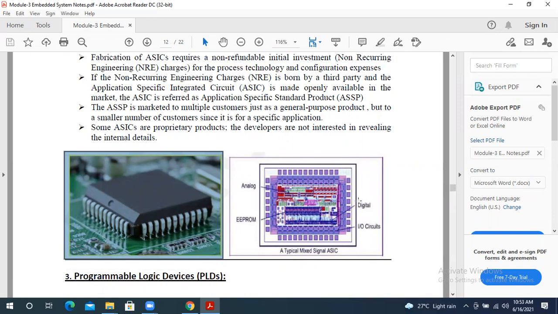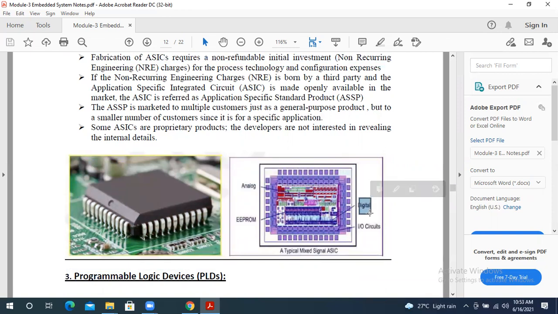We have the input output circuit, and we have analog and digital parts, meaning this ASIC can accept both analog and digital signals. Along with this, we have the EEPROM, an electrically erasable PROM, where we can erase the data. These are the four main components on the ASIC.